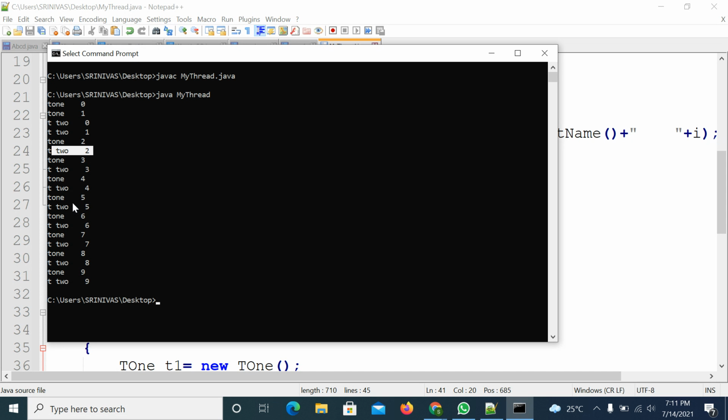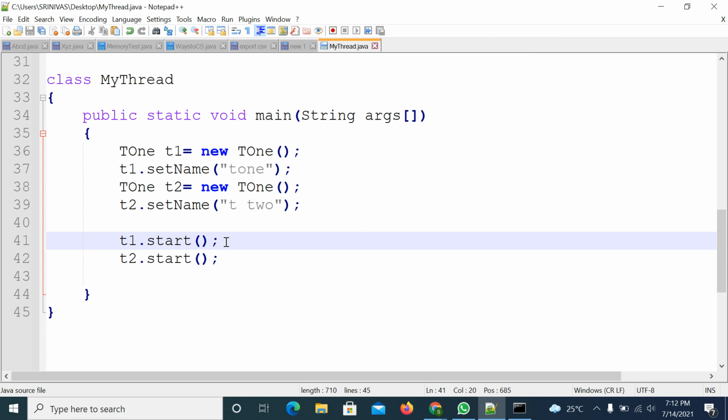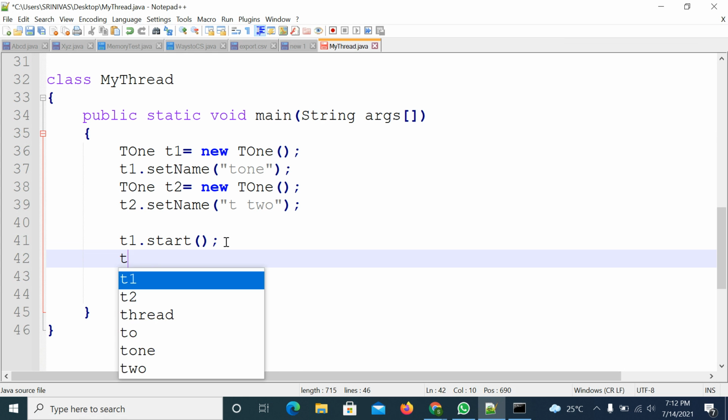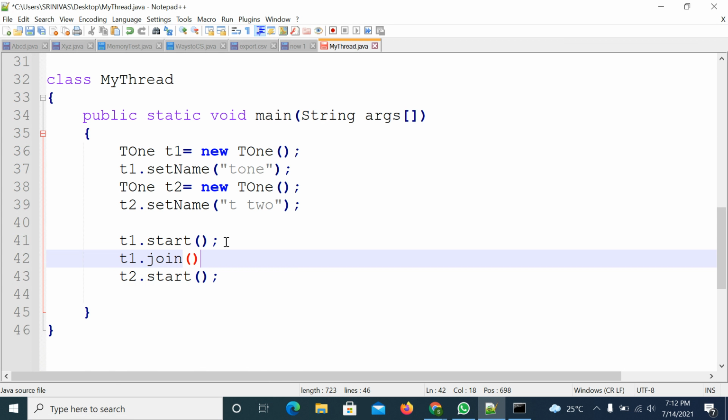I want first thread has to complete all the tasks. Until that, remaining thread has to be in waiting state. Remaining thread means in this case T2 thread must be in waiting state until the first thread will complete the task. So in this case I need to apply join method on top of T1 thread. So after starting the thread I will apply T1 dot join method.